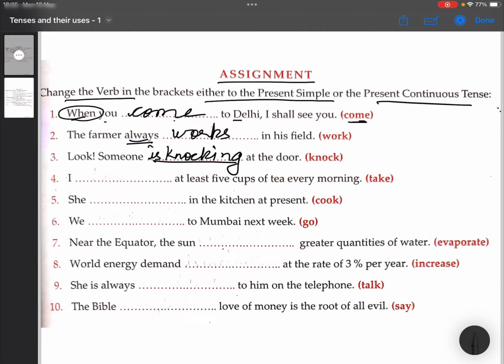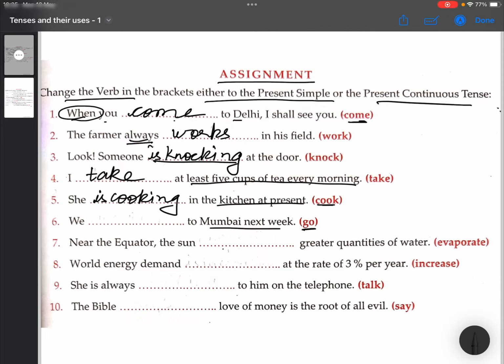I dash at least 5 cups of tea every morning. Again, because it's every morning, that is the action is repeated. So it's a simple present tense. I take. Okay. Dash, she dash in the kitchen at present. Again, at the time of speaking, the action is still going on. Therefore, it is going to be present continuous. So, she is cooking. Okay, we dash to Mumbai next week.